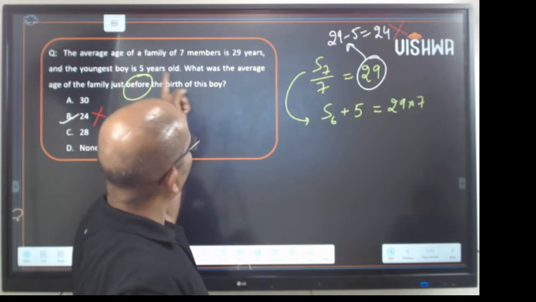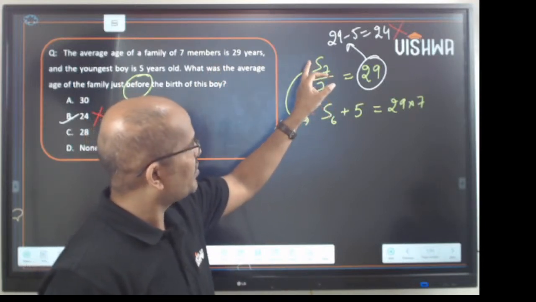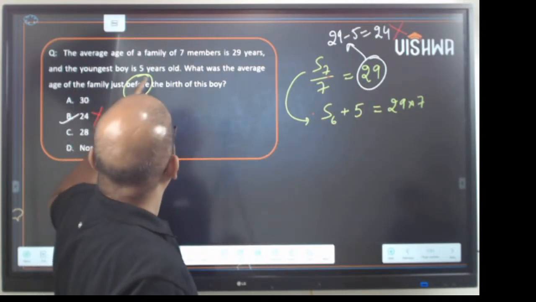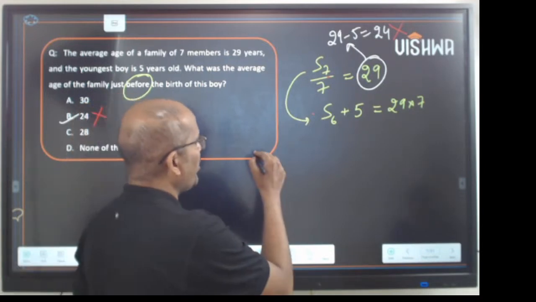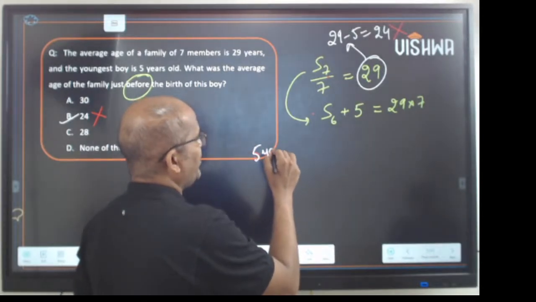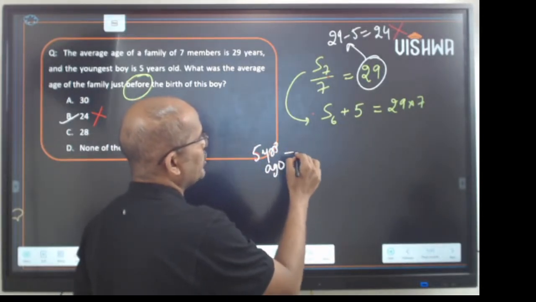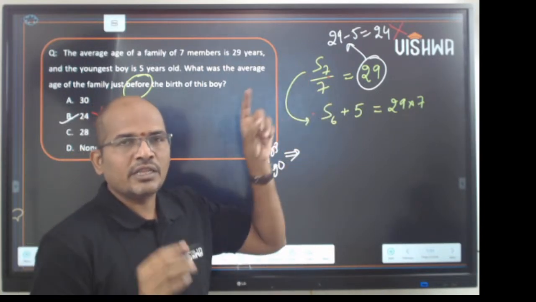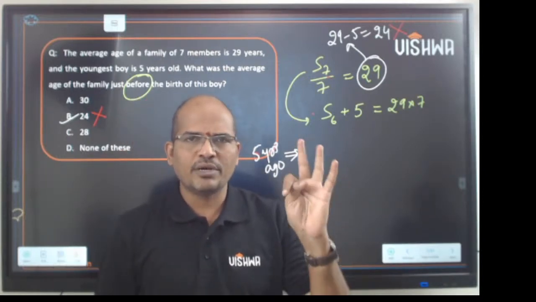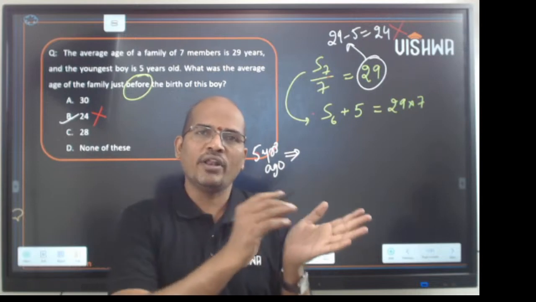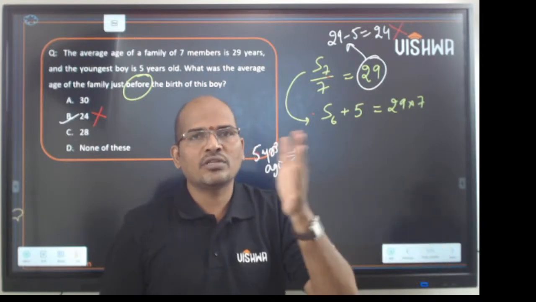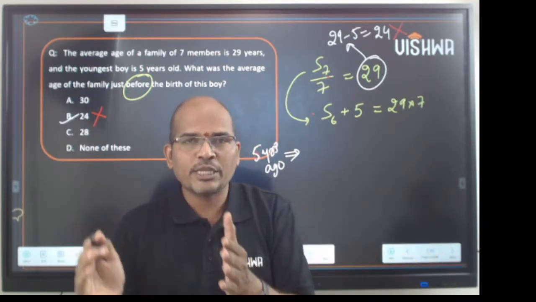Today we have 7 members. Out of 7, one fellow is 5. S6 is not known to us. Now it says just before the birth of the boy. So it means that you should go back 5 years. This is 5 years ago. When I say 5 years ago, every person in the group should decrease by 5, isn't it? So assume that in your family, if you are your father, mother, you and sis, and you say before 1 year, it is your father's age minus 1, your mom's age minus 1, your age minus 1, your sis's age minus 1. Yes, everybody will decrease by 1.